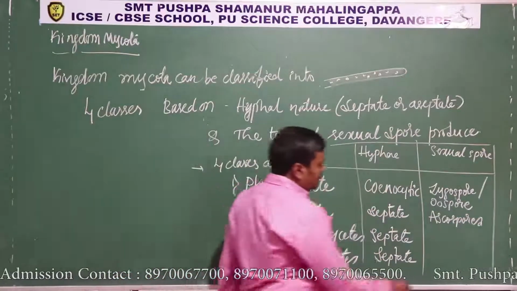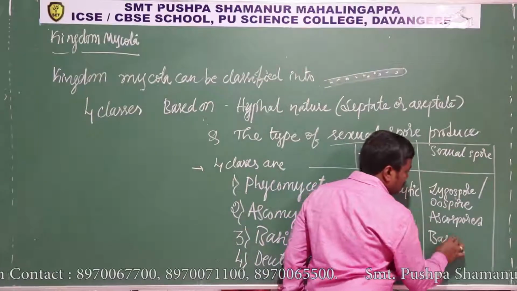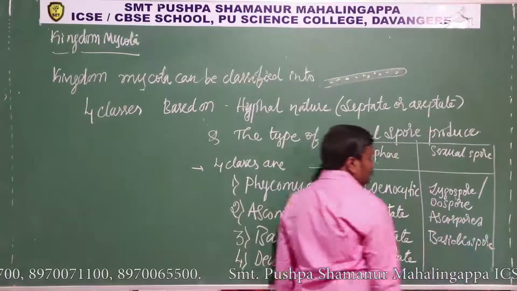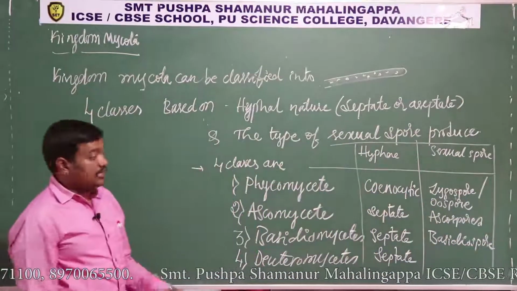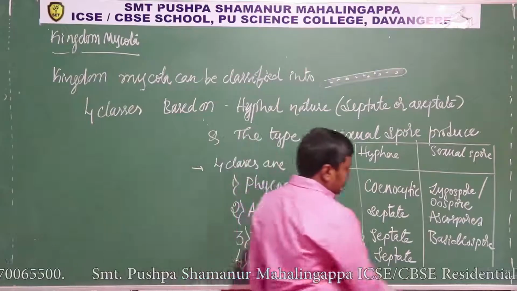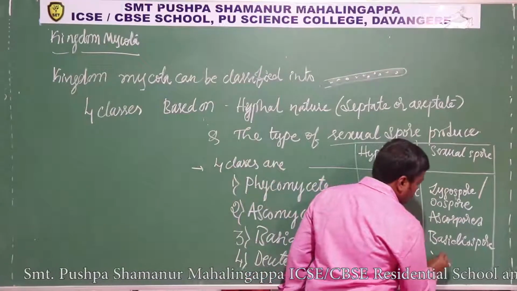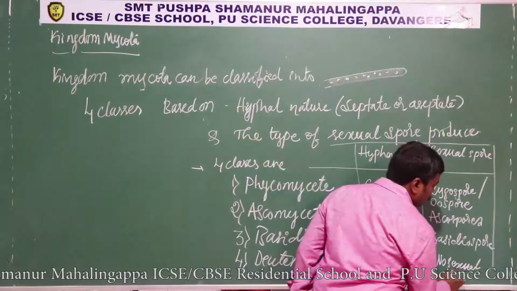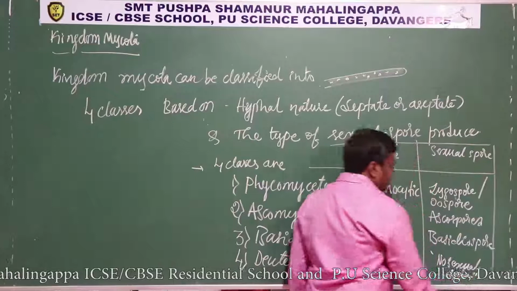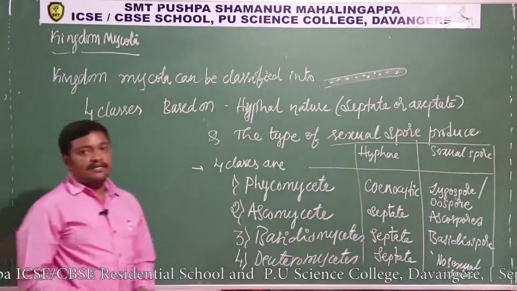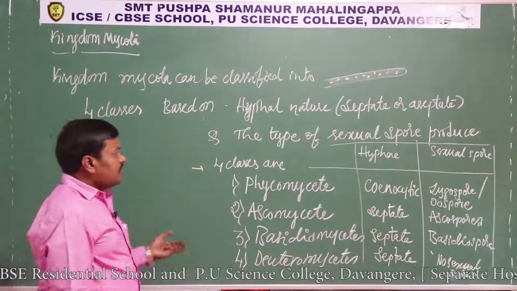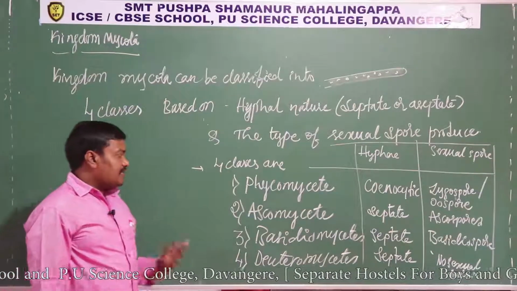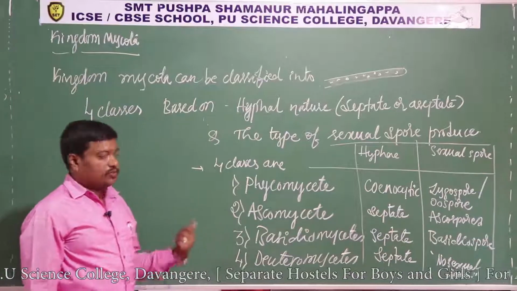Similarly Basidiomycete produces basidiospores as their sexual spores. And Deuteromycete, we call this an advanced fungi. Deuteromycete has no sexual spores produced, and Deuteromycete reproduces only by the asexual method. Okay, so this is how we can classify the fungi into four classes: Phycomycete, Ascomycete, Basidiomycete and Deuteromycete.